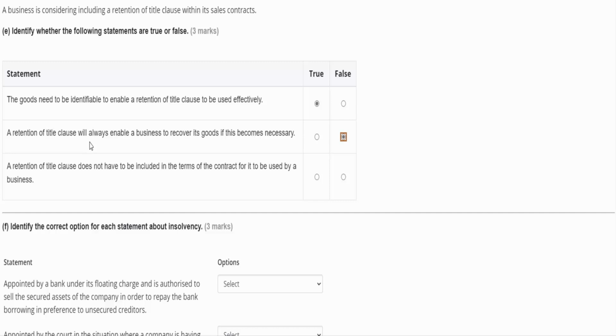And then the third one, a retention of title clause does not have to be included in the terms of the contract for it to be used by a business. So this answer is false, because that clause does have to be included in the contract for us to be able to use it and say, look, these goods are still ours, you can't keep them.